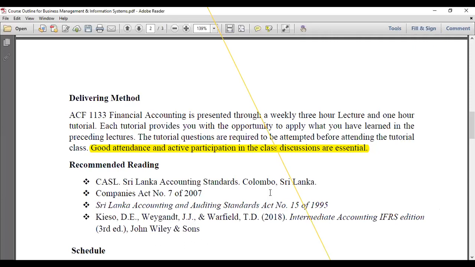Then at the very first day, please note down your strengths. What are your strengths? What are your weaknesses? What are your opportunities? What do you have at hand, right? Then after that you can understand where you are now, right? Then you can develop your movement. Then finally you can evaluate your success or failure, right?